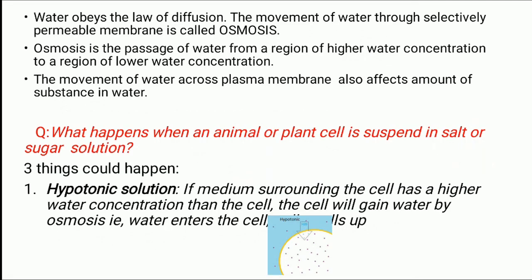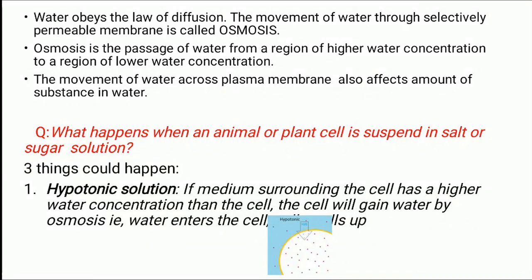As you know, water obeys the law of diffusion. The movement of water through selectively permeable membrane is called as osmosis. So what is osmosis? Osmosis is the passage of water from a region of high concentration water to a region of low concentration water. The movement of water across plasma membrane also affects the amount of substance in water.